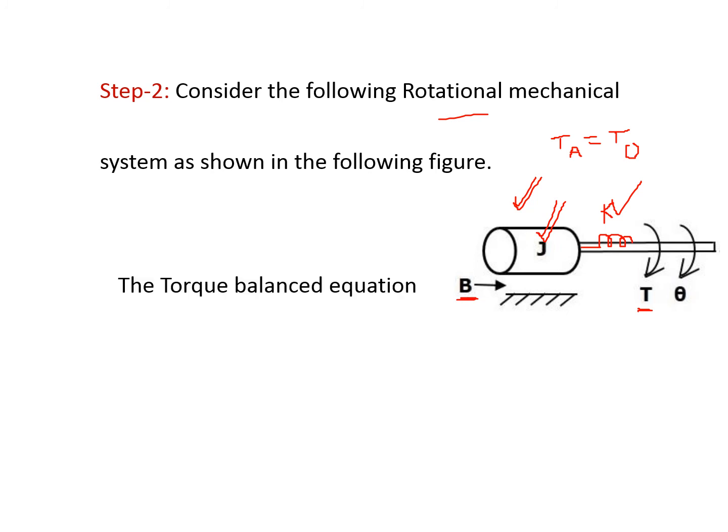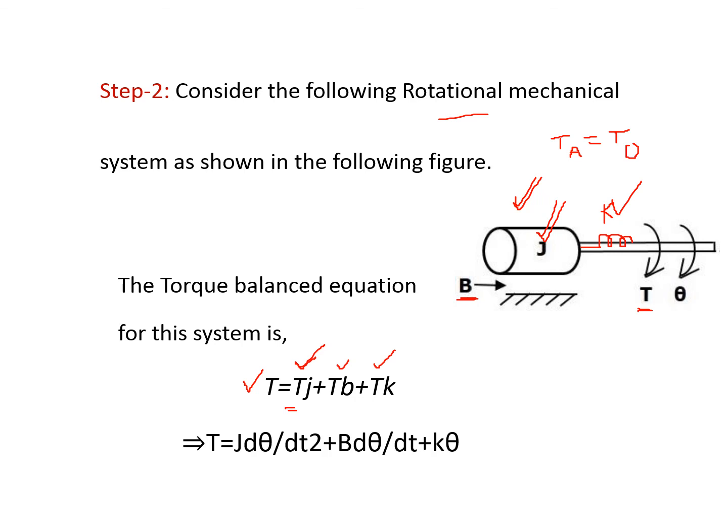By considering the opposing torques and the applied torque, we get the torque balance equation: T is equal to the opposing torque by moment of inertia, plus the opposing torque by coefficient of friction, plus the opposing torque by spring constant K. In place of these we substitute the opposing torque equations: the opposing torque by moment of inertia is J into d square theta by dt square, plus the opposing torque by friction, which is B into d theta by dt, plus the opposing torque by the spring, which is K into theta.